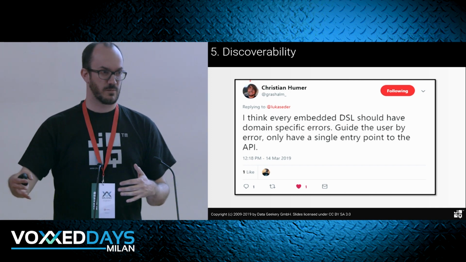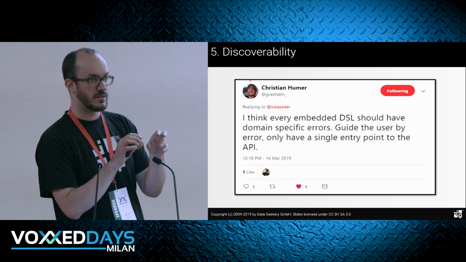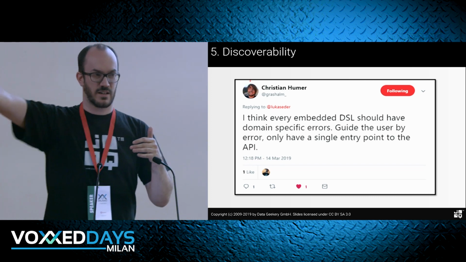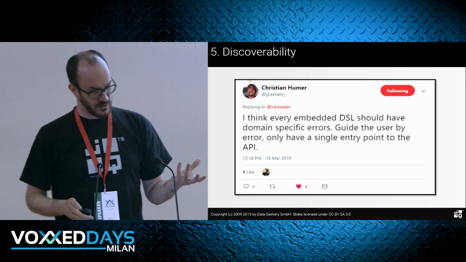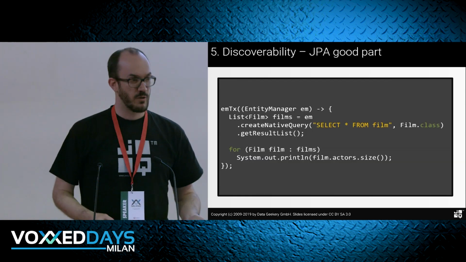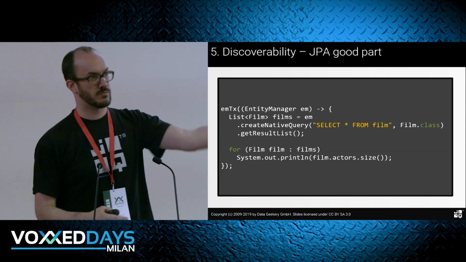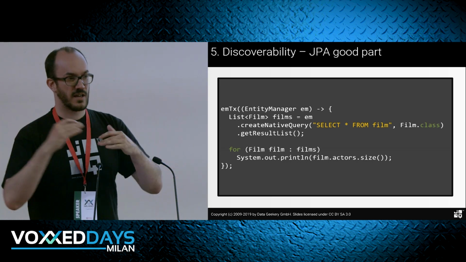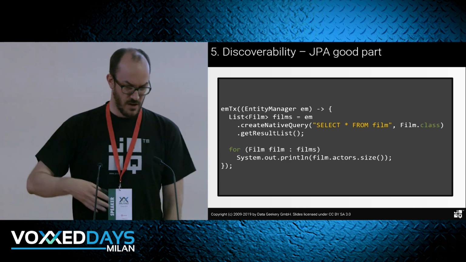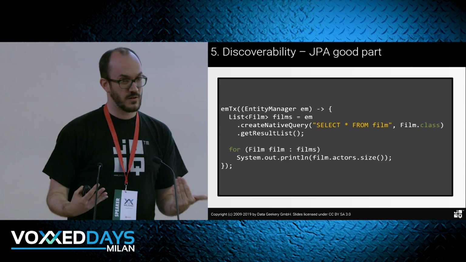Spring doesn't work like that, for example. You have tons of types, and you can discover them by starting in your IDE, searching for class names. So when I search for a data source something, maybe the name has data source in it, but it's in some package, in some module, in some library. It's really difficult to discover stuff. The EntityManager from JPA is good in this, for example. When you want to work with JPA, you know I'm going to start with the EntityManager. I have that somewhere. Someone configured it for me, but now that I have it, I can start from there always. I will discover from there. And it doesn't have as much as jOOQ, for instance, in terms of API surface, but it's very easy to discover stuff from there.